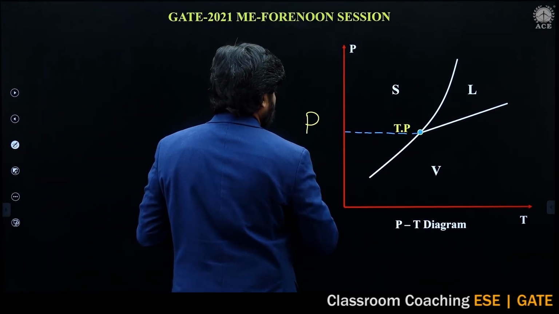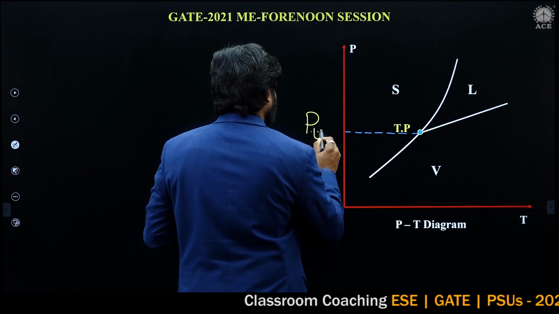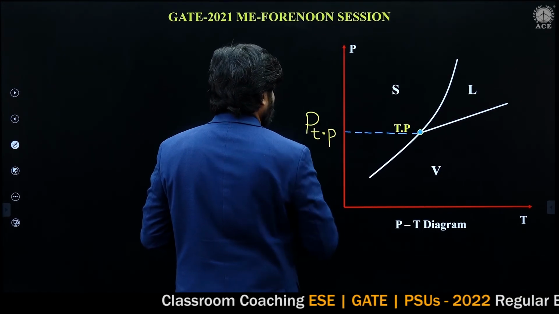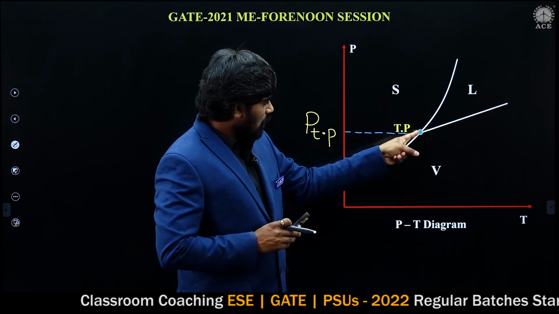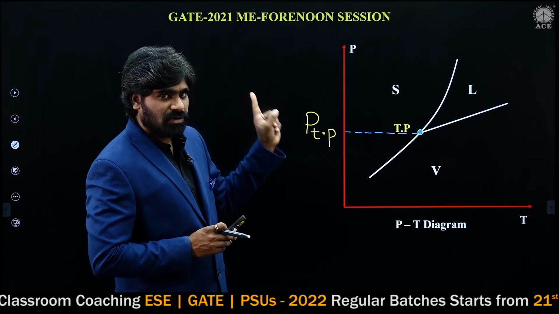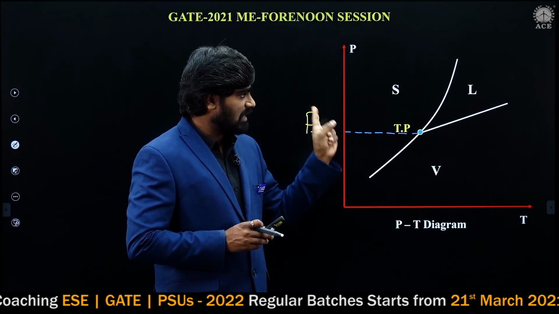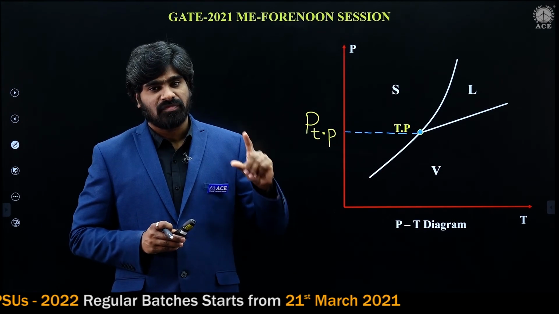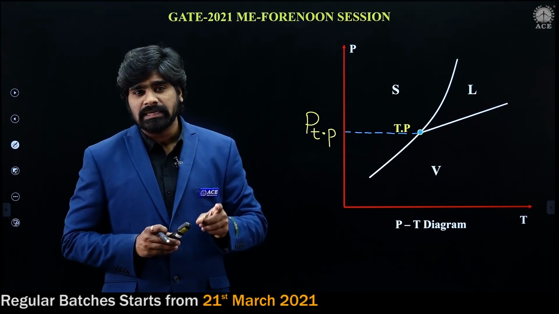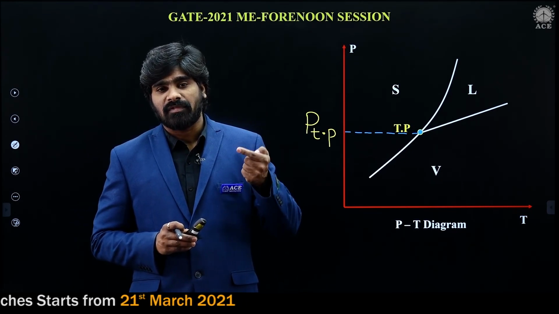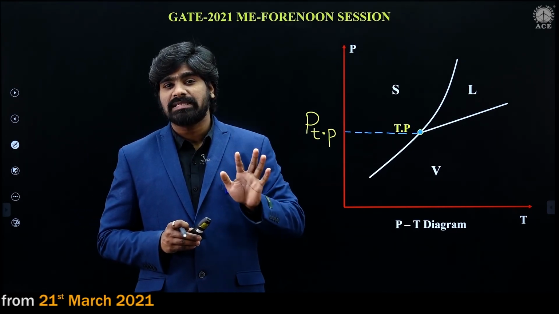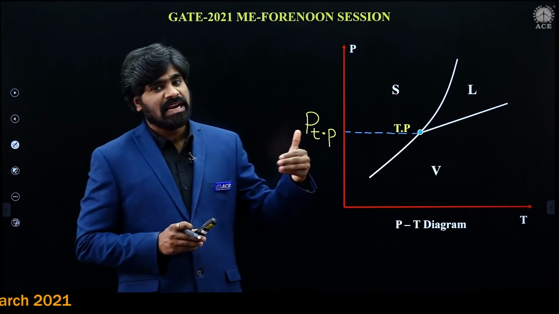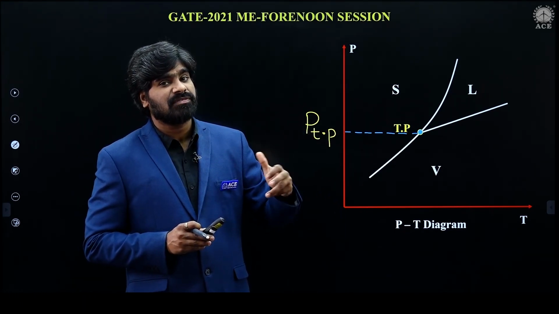This is the pressure at the triple point. At the triple point, the pressure will be a fixed pressure. It has a fixed value. Different substances will have different values. For water, the triple point temperature is 0.01 degrees centigrade. For ammonia, it will be different. For different substances, there will be different triple points.